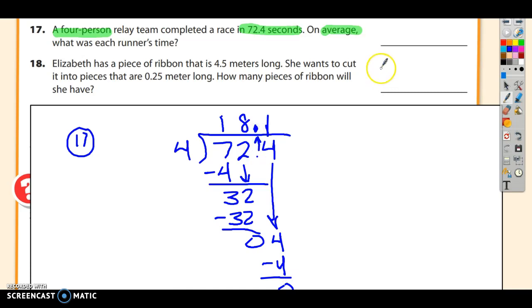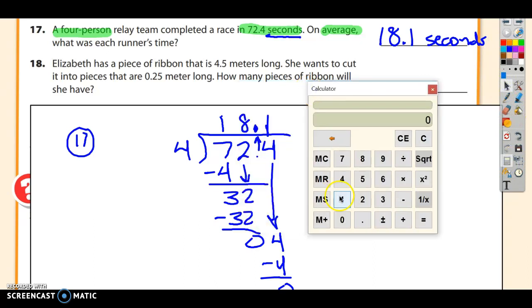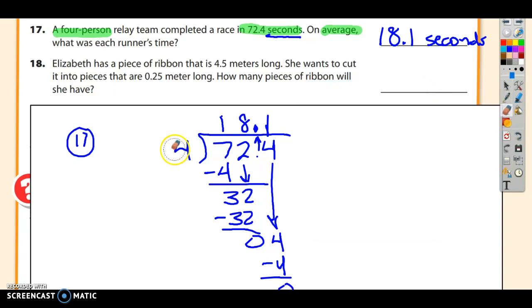The answer is 18.1. 18.1 what? 18.1 seconds. We could check our answer by multiplication here. We think that there are 18.1 seconds as the answer times 4 runners is 72.4. That makes a lot of sense. Perfect. Let's check out number 18.